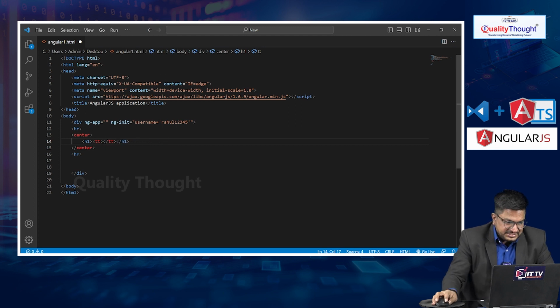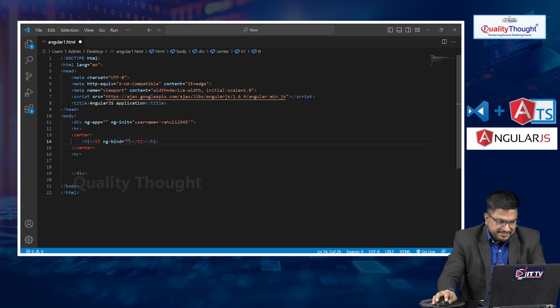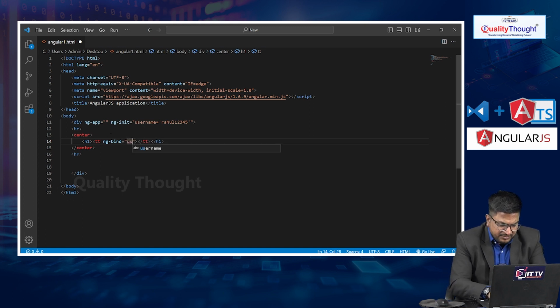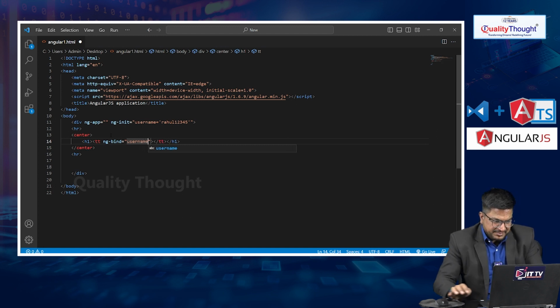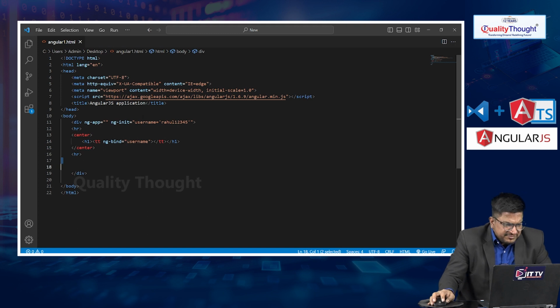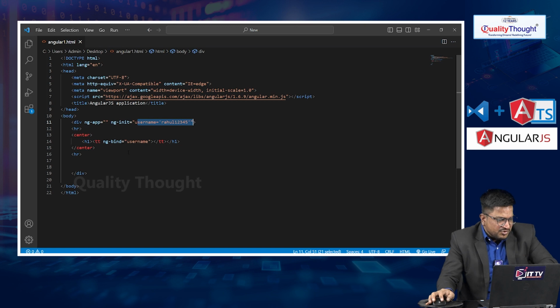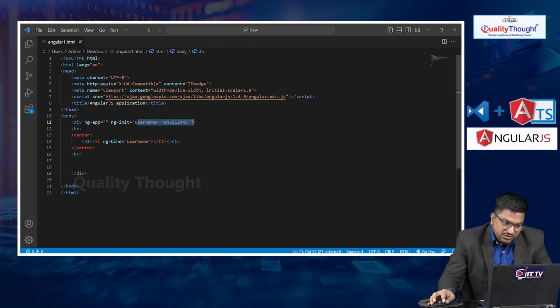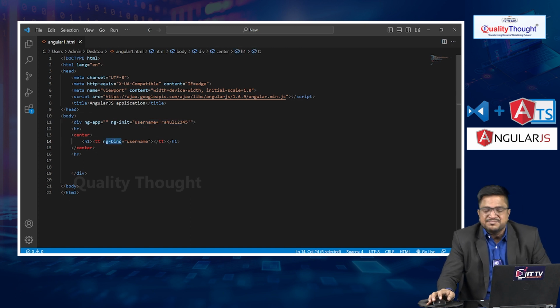Let me pass ng-bind inside the tag. Let me write ng-bind equal to, and pass my variable name, username. Whatever data you are declaring inside the component, we can access from component to view. One is with an AngularJS expression, another is with the ng-bind directive.